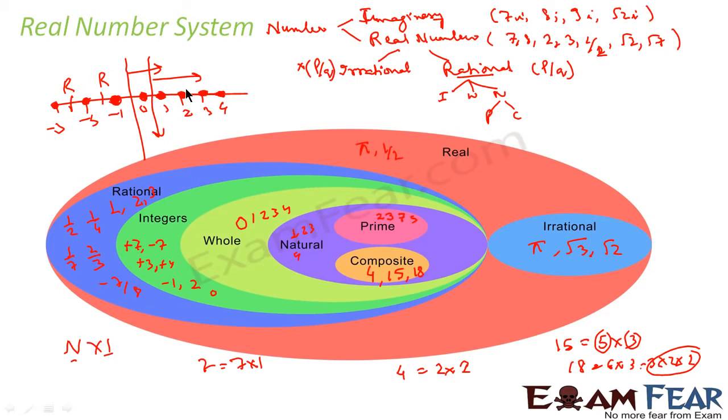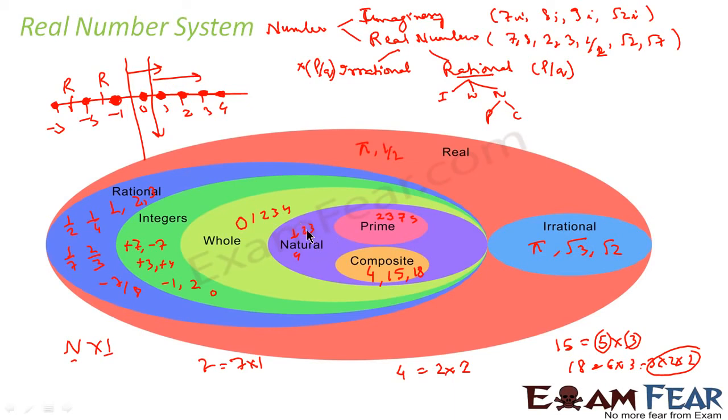From integers, if you see, integers have negative numbers also, then we get whole numbers. Whole numbers are nothing but 0, 1, 2, 3, 4. They are all positive numbers, including 0. It's called whole numbers. Positive numbers in the sense without any decimal part, right? And then we get natural numbers. Natural numbers are all the whole numbers minus 0, that start from 1, 2, 3, 4, 5, 6. Again here also 1.2, 1.3, 1.4 are not part of it. Only 1, 2, 3, 4 are natural numbers because they should not have any decimal part.